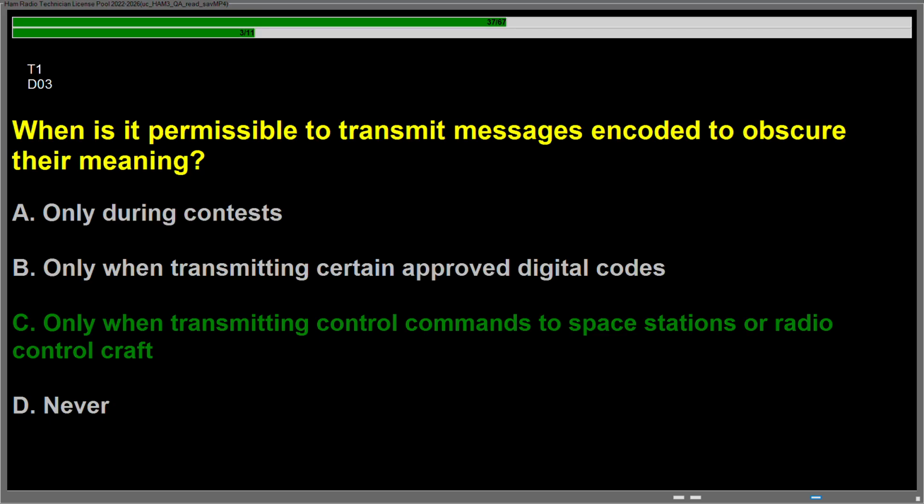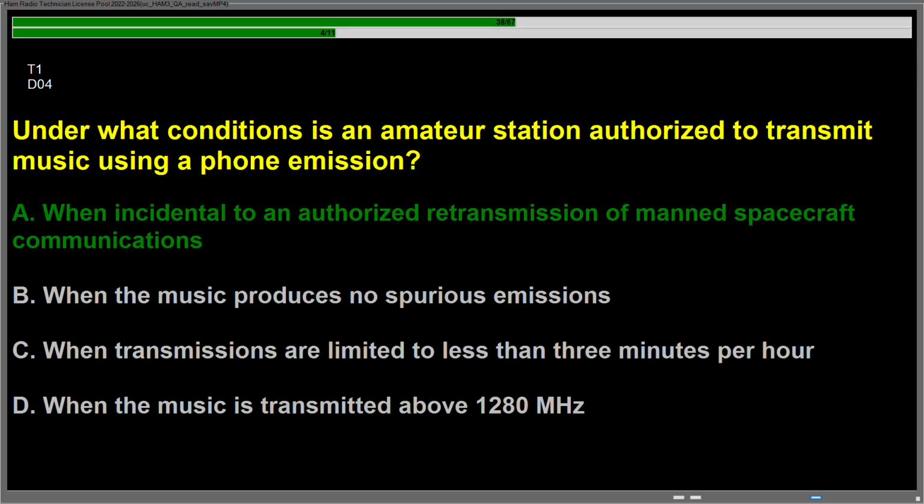Question Delta 03, when is it permissible to transmit messages encoded to obscure their meaning? Answer is C, only when transmitting control commands to space stations or radio control craft. Question Delta 04, under what conditions is an amateur station authorized to transmit music using a phone emission? Answer is A, when incidental to an authorized retransmission of manned spacecraft communications.